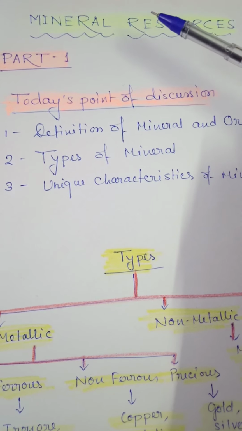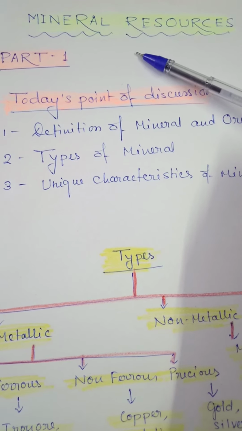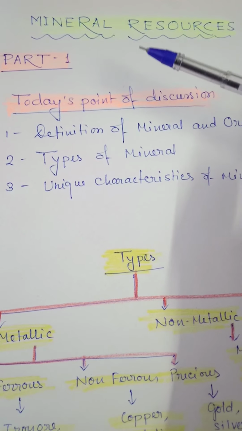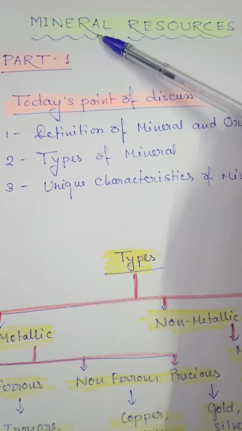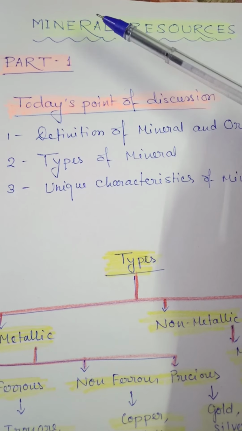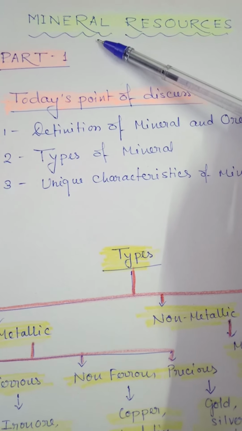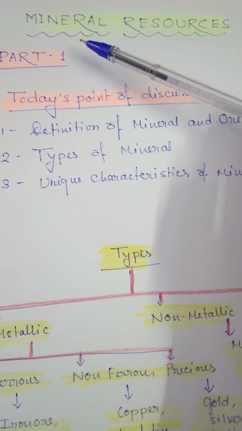So here in this mineral resource chapter, something particular we have to understand. Before going to all the points, we also have to understand the definition of mineral. First I want to ask you, where don't we use mineral?